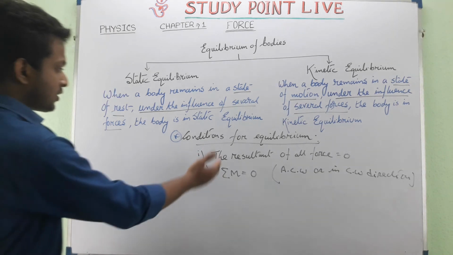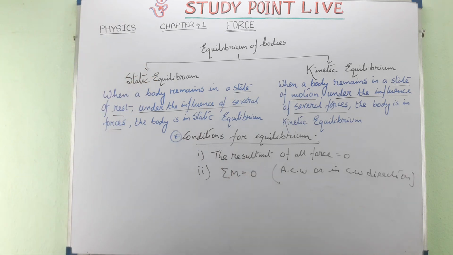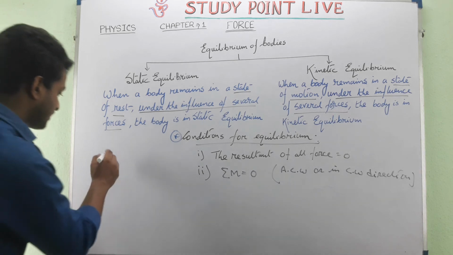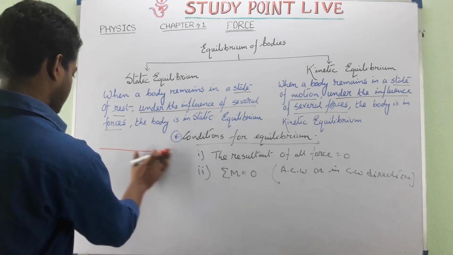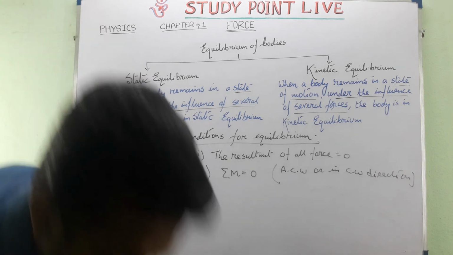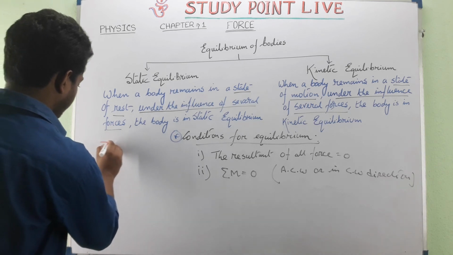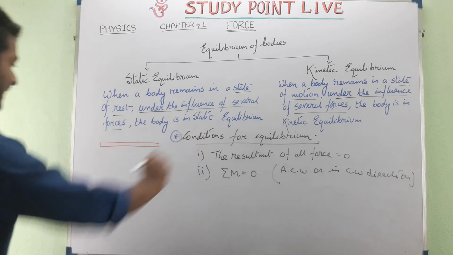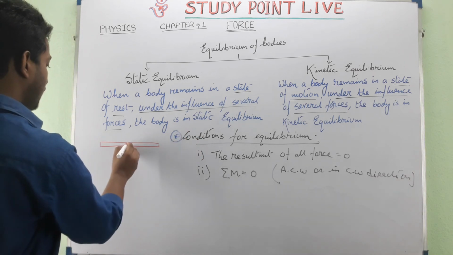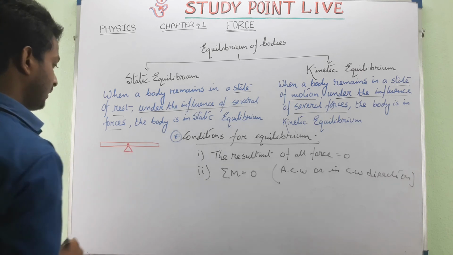Now see one thing based on the conditions of equilibrium, and this will help you to solve the numericals based on this structure. Suppose this is a uniform bar, and as you know, the CG of a uniform bar is basically at its center.